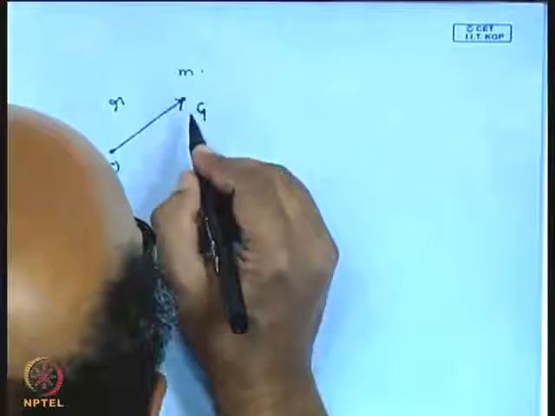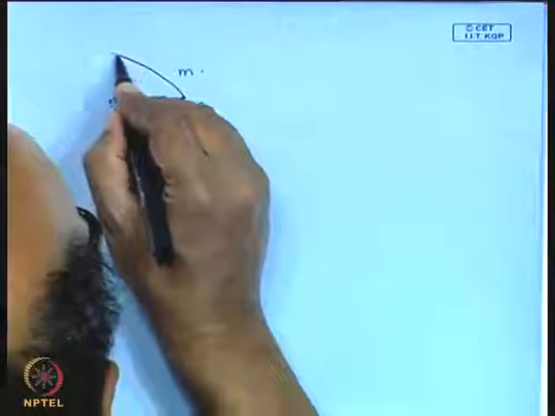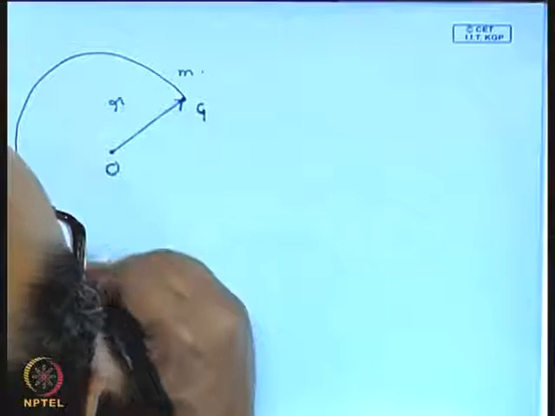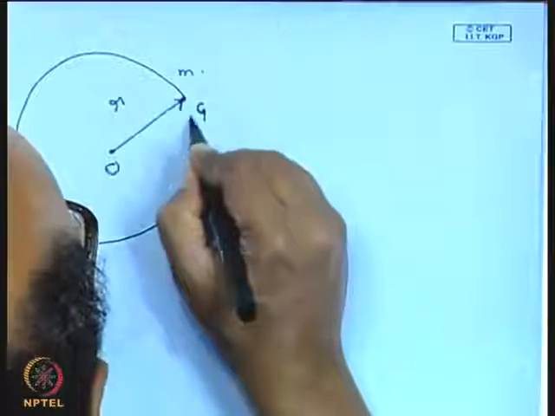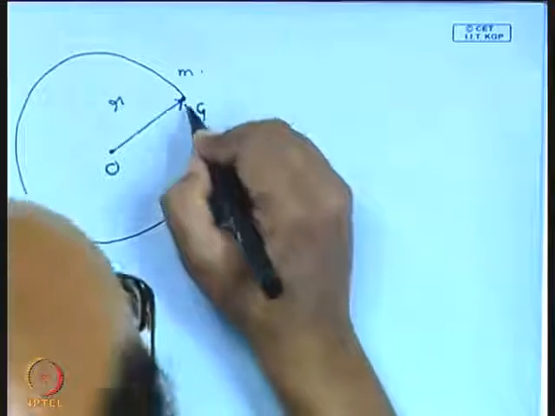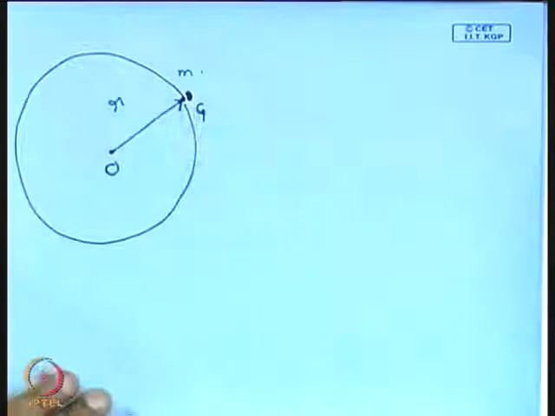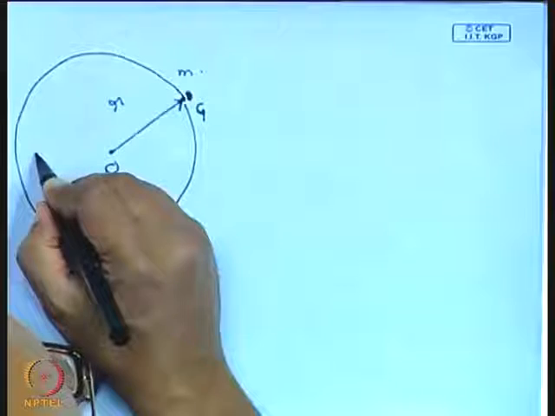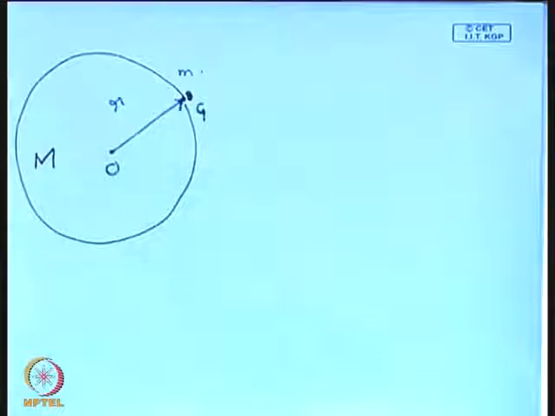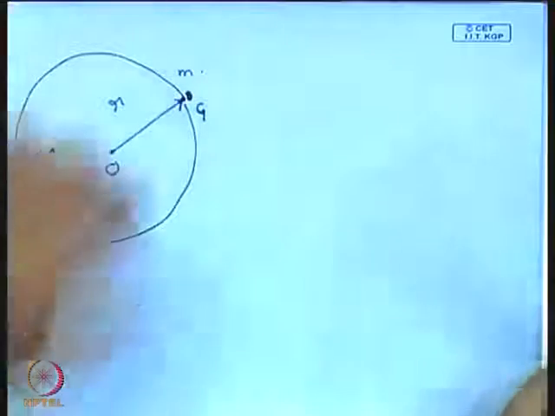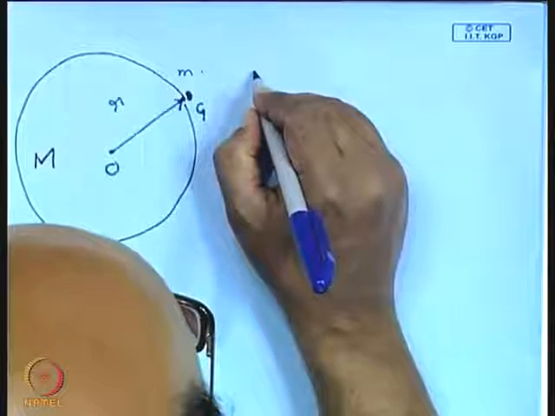What you have to do is just consider the force due to the mass inside a sphere of radius r. This is my galaxy, and the force on this galaxy is due to the mass inside a sphere of radius r.